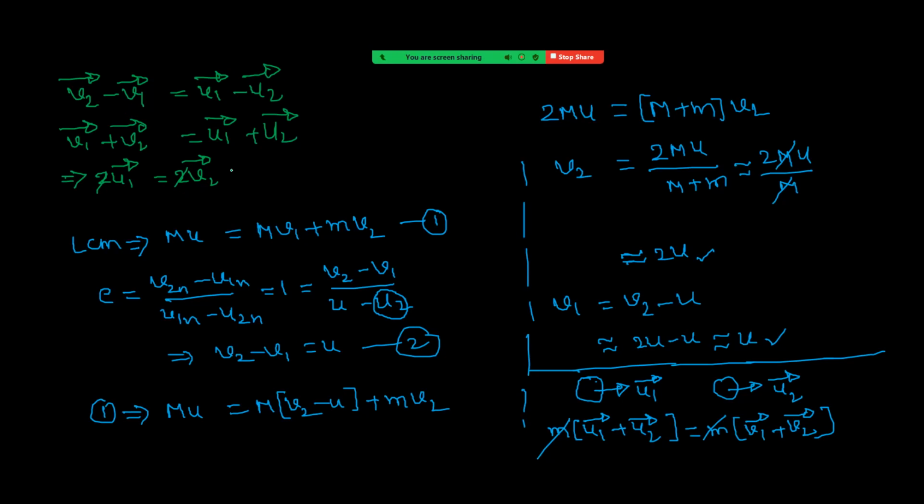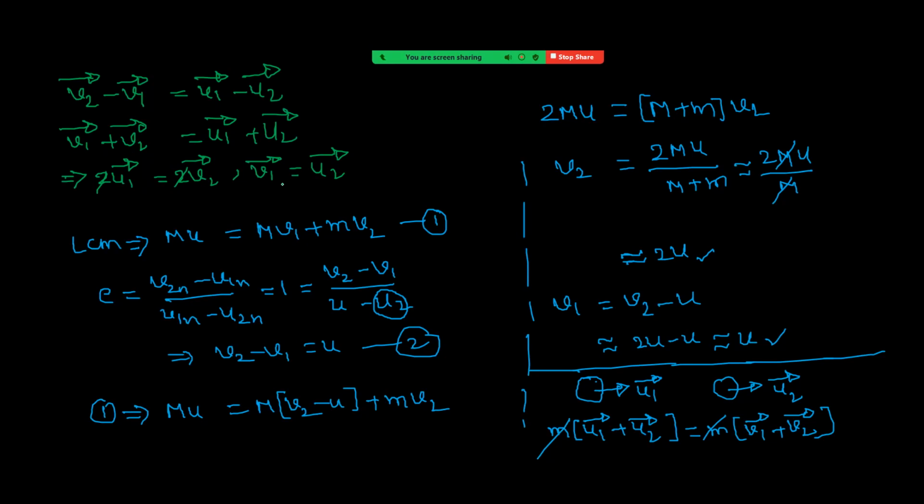Okay. Now substitute this in the above equation and see what we get. In the place of v2 bar we can write u1 bar, so u1 bar cancels. v1 bar equals u2 bar.